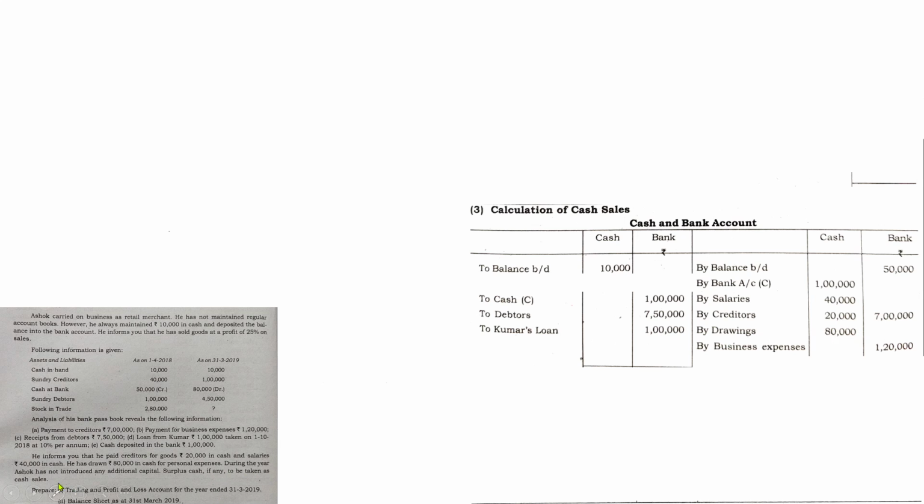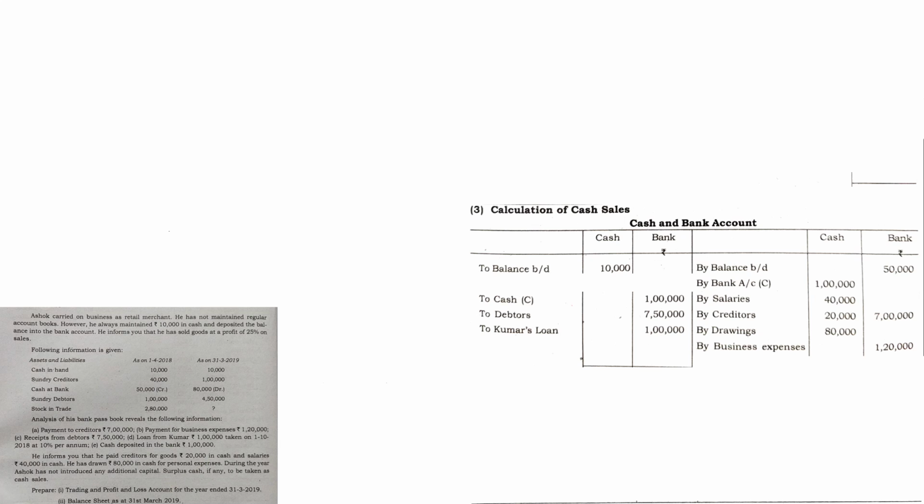Next one, during the year, Ashok has not introduced any additional capital, so don't worry. Next one, surplus cash, if any, to be taken as cash sales. We don't mention that, because if you are getting any difference in the cash column, definitely it will be cash sales. So just go through all these details, whether we have included everything.